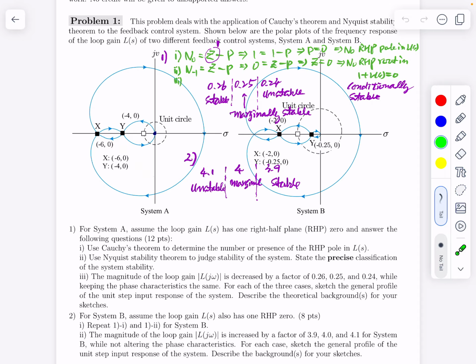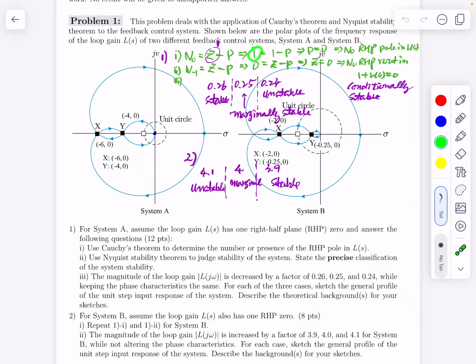So we are dealing with L(s), and the reference point is here, and the equation we will use is this one. N_0, where N stands for the number of encirclements, and you draw the line here, then the crossing point is 1. So in this situation, N_0, Cauchy's theorem applied to the origin, is 1.